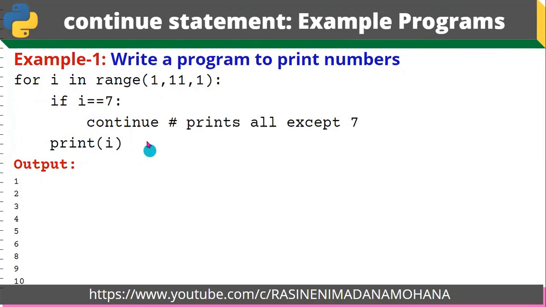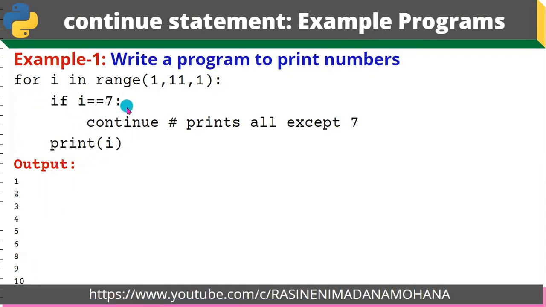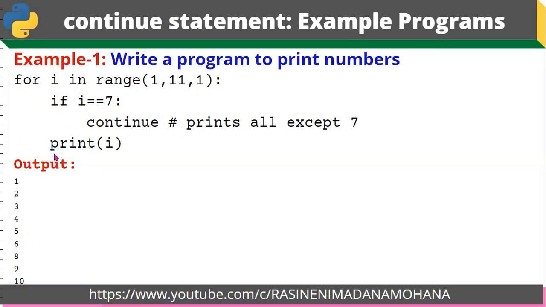Now, the output: it starts with the start value 1, incrementing by 1. The end value is 11, which means it prints up to 10, as the end value won't be included. Now here 1, 2, 3, 4, 5, 6. Here you can see 7 is not there. Why? Because here we have given the condition if i equal to 7, and after that we have given continue. So it prints all except 7. Whatever i value you give in the condition, except that value, all the remaining values are printed up to the range 11, excluding 11. So this is one example program using a for loop with the continue statement.